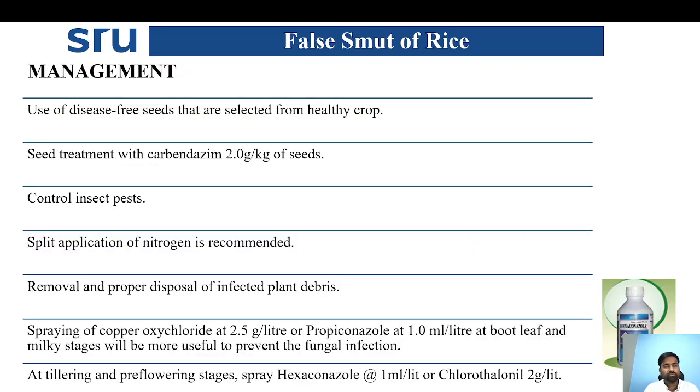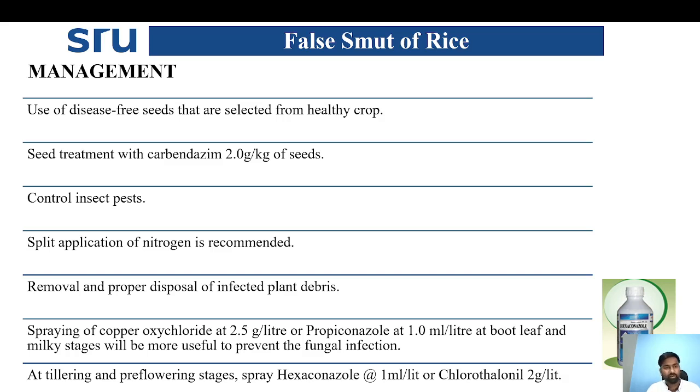Coming to management: use disease-free seeds selected from a healthy crop, seed treatment with carbendazim, control of insect pests, split application of nitrogen is recommended, removal and proper disposal of infected plant debris, spraying of COC at the rate of 2.5 gram per liter, propiconazole at 1 ml per liter at the boot leaf stage and milky stages is recommended to control the fungal infection. At tillering and pre-flowering stages, spray hexaconazole at the rate of 1 ml per liter or chlorothalonil 2 gram per liter.